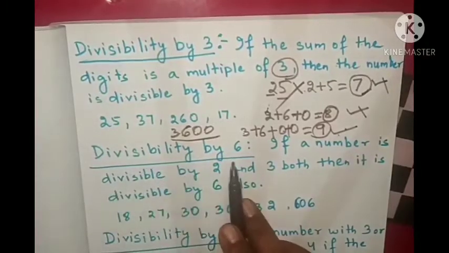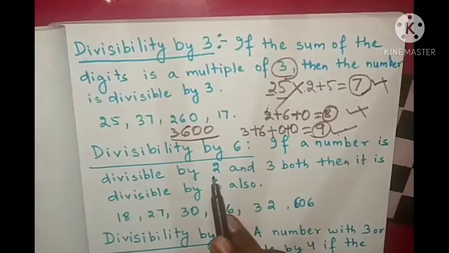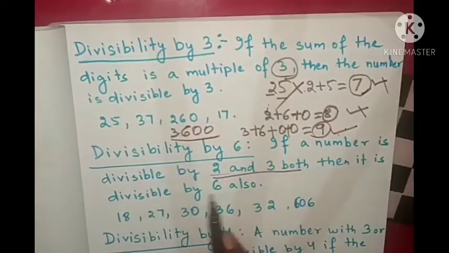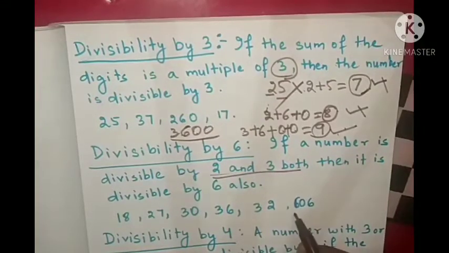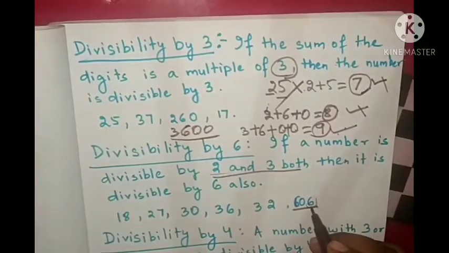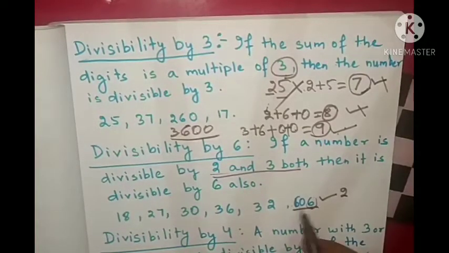Next, divisibility by 6. If a number is divisible by 2 and 3 both, then it is divisible by 6 also. So look here, one number is given, that is 606. We'll see if it is divisible by 2. Here in the ones place 6 is there, that's why it is divisible by 2. Next, for divisibility by 3, we will add the digits: 6 plus 0 plus 6.